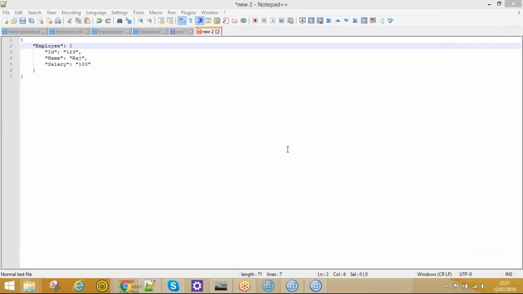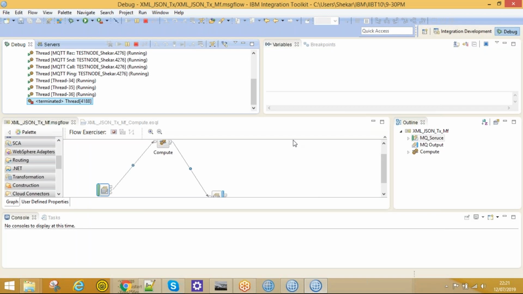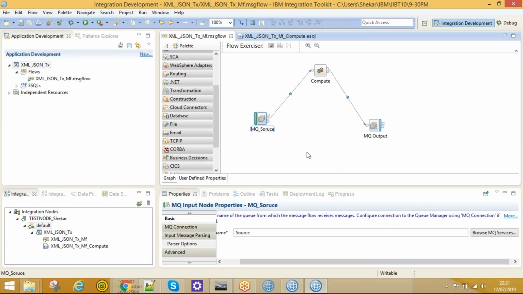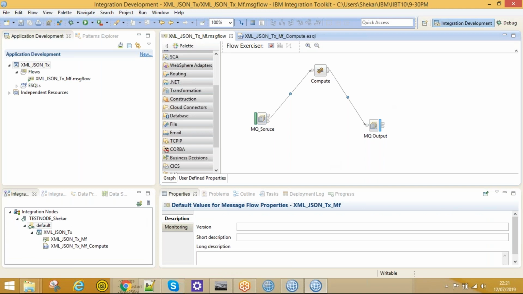Yeah, just a quick question. How can we stop sending those bad messages to the output queue in the first scenario? Since the XML tags are not matching, it has sent a bad message. Yeah, see, if that flow is triggered, it will process further. But since it is a valid XML message, it's parsed successfully. It is valid XML, but it is not matching the format that we defined in the code, in the compute. So how to stop sending those to output? If the format is not matching in the compute itself, we should be able to send it to a different one.